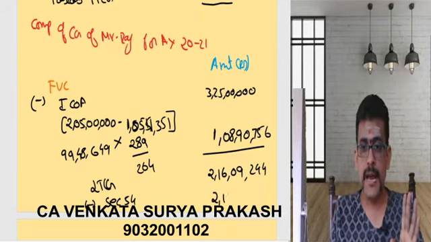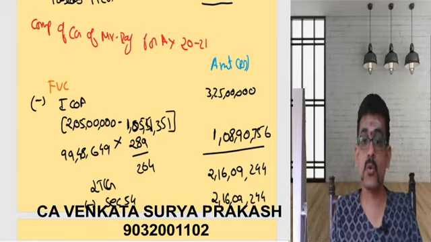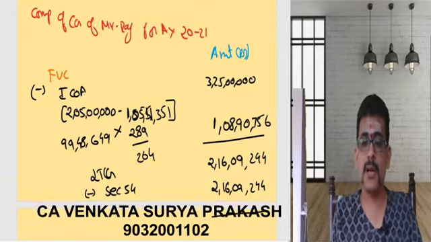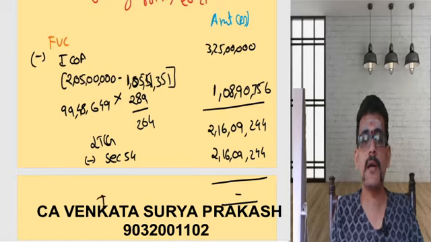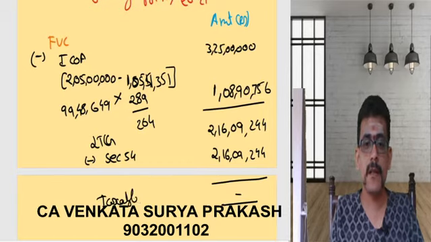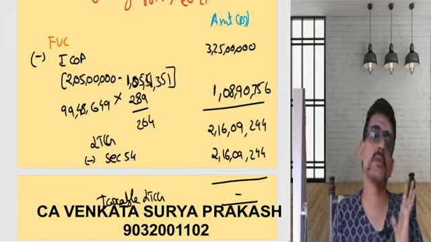So here capital gain is least, so I will be considering 2 crores 16 lakhs 9,244 as the value. So ultimately my taxable long-term capital gain is going to be 0.